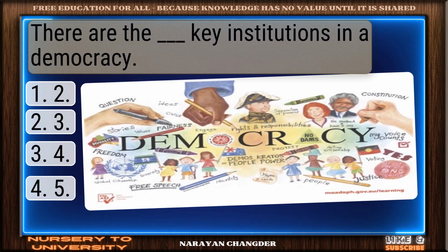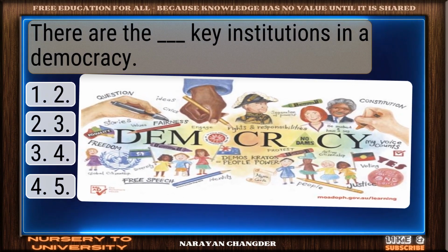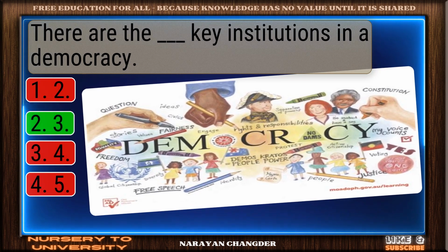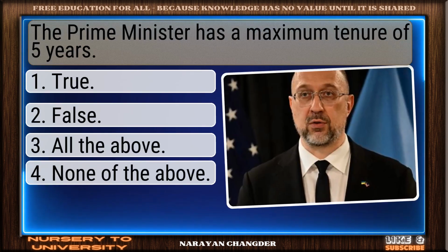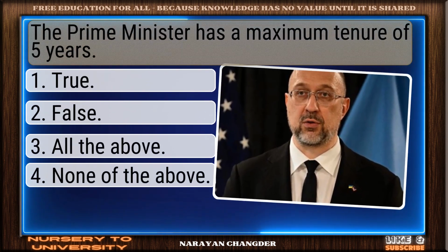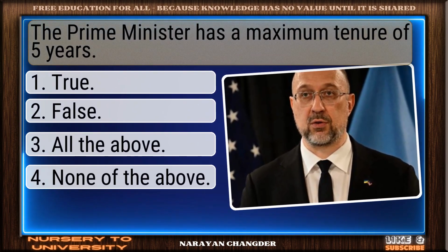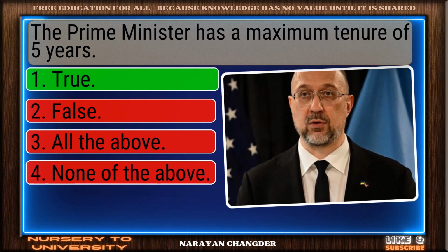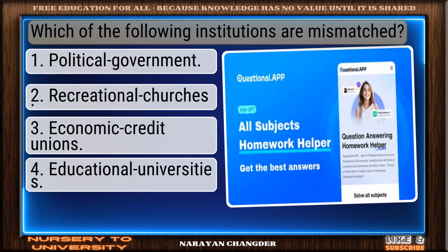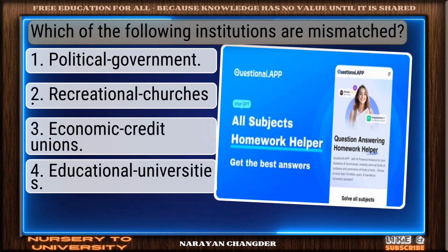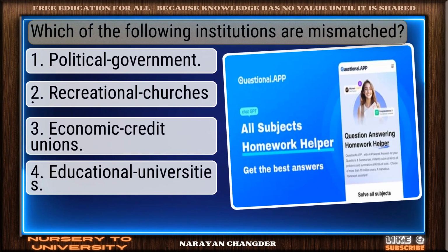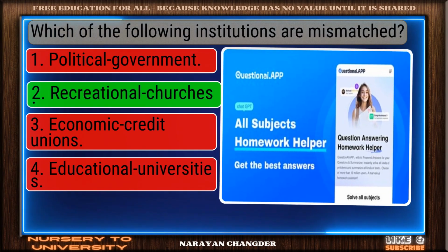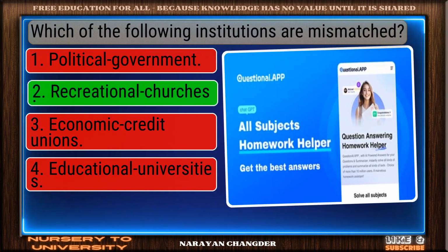Question number 108. There are the dash key institutions in a democracy? Bravo. 3 is the answer. Question number 109. The Prime Minister has a maximum tenure of 5 years. Excellent choice. True is the right answer. Question number 110. Which of the following institutions are mismatched? Solid response. Recreational churches is a valid choice.